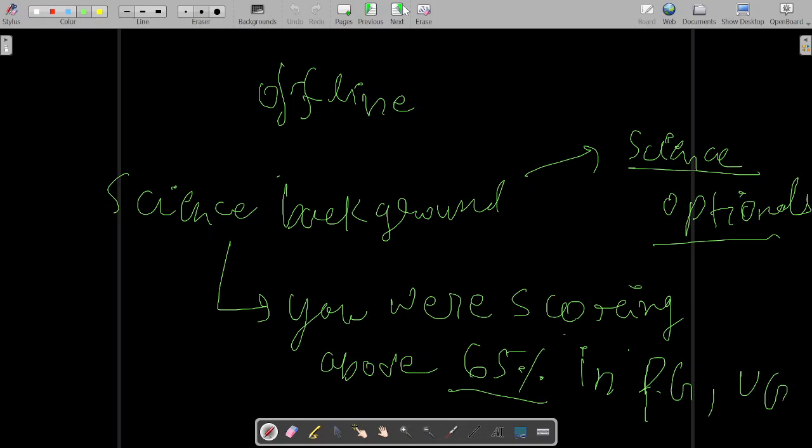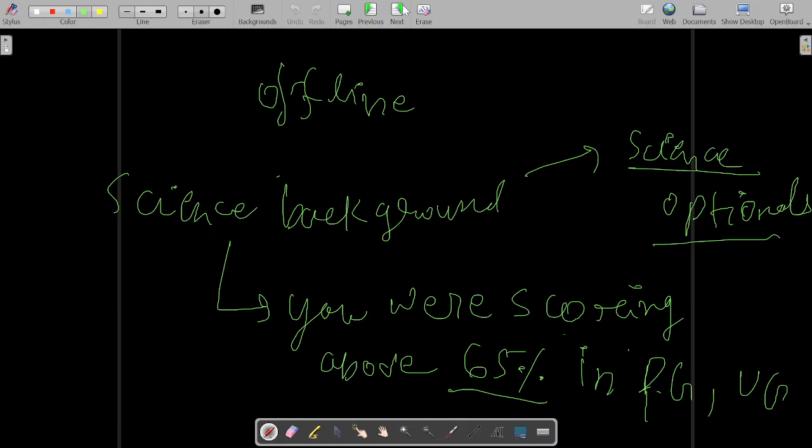The reason is that people taking science optionals are very few. People usually take humanities optional because of the hoax that science optionals are tougher. It is a hoax, that's why. So as the number of aspirants is few, in AIR 1 to 100 the number of aspirants with science as their optional is very few.